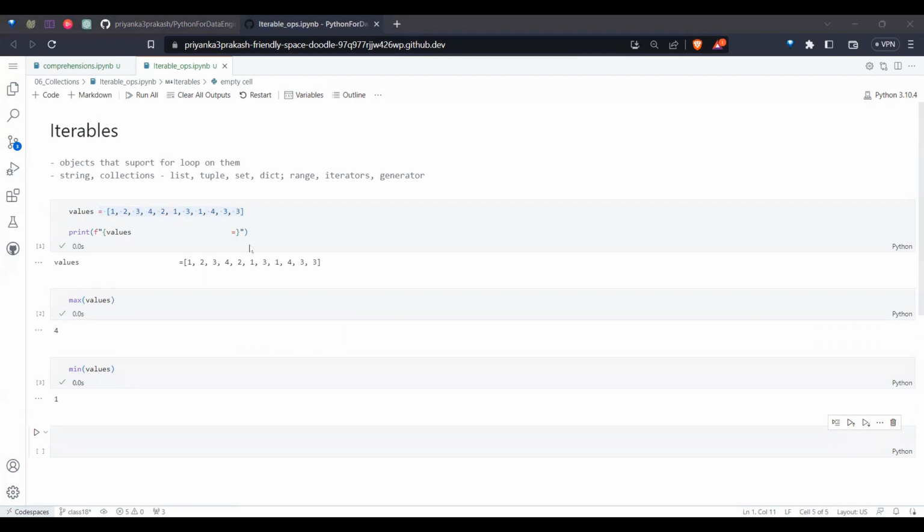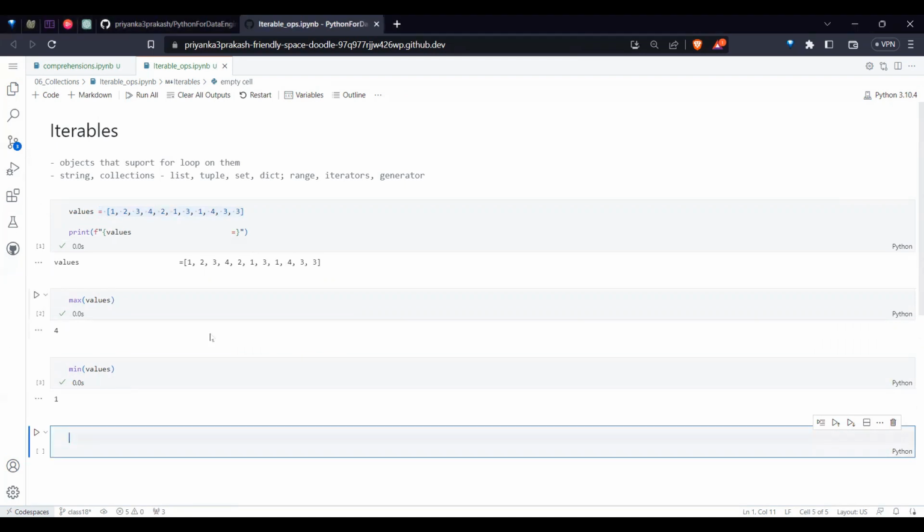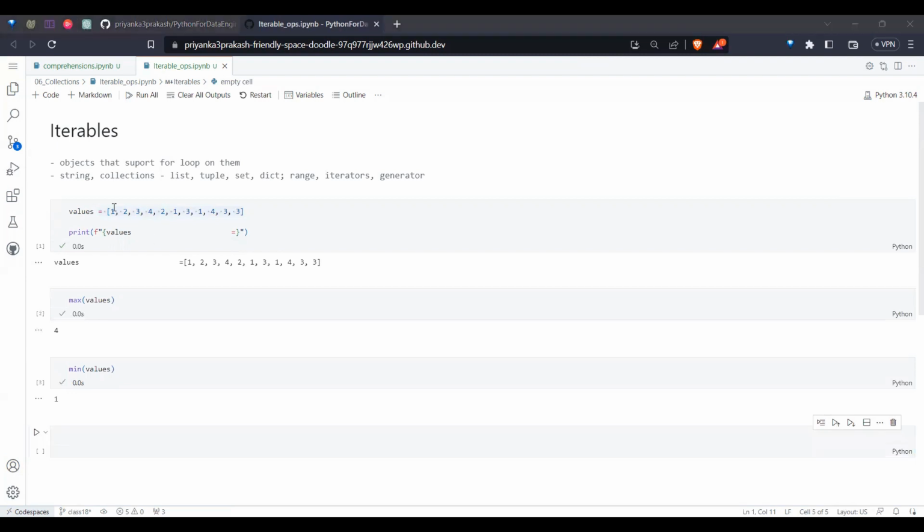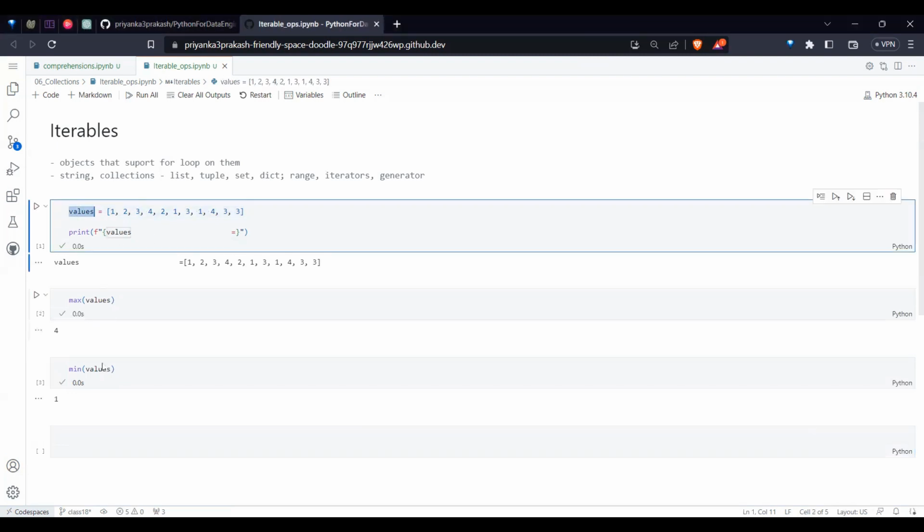But for this max and min, we can also use additional options. Meaning, if you see in this case, values is a list.